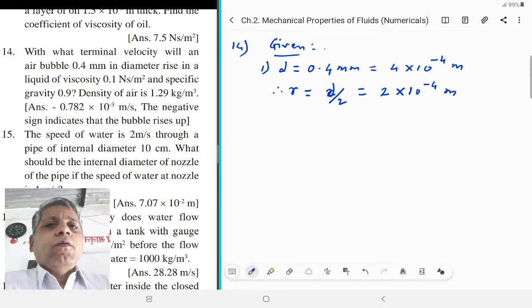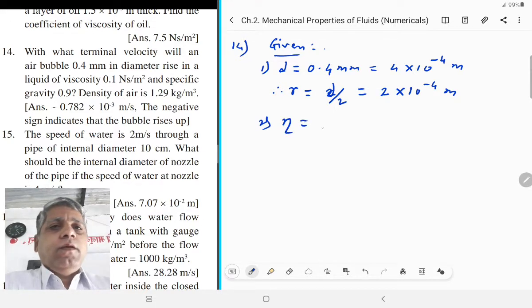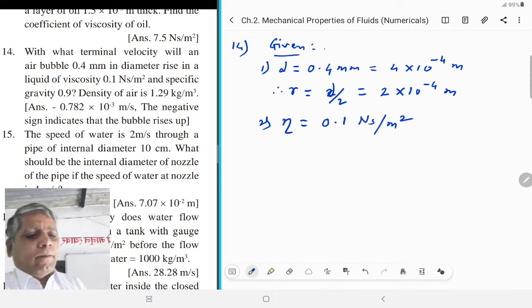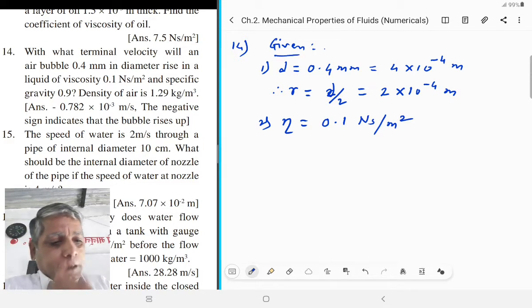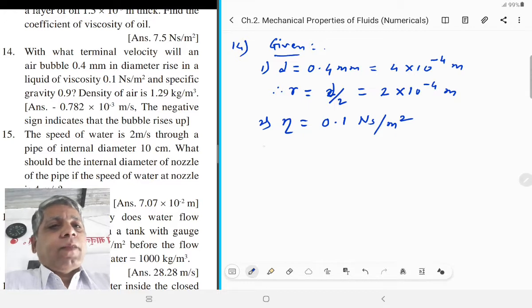Second point, the viscosity, that is the coefficient of viscosity eta, is equal to 0.1 Newton second per meter square, and specific gravity is 0.9.